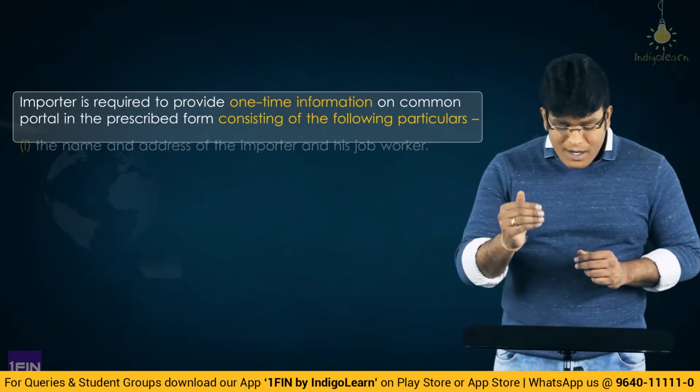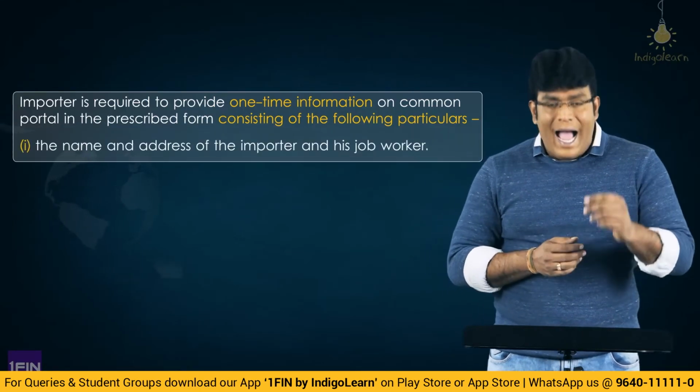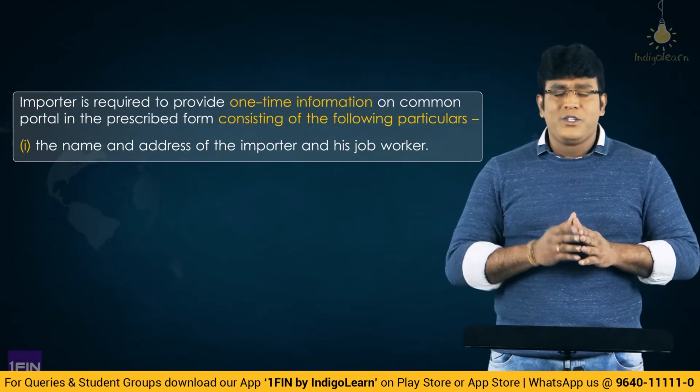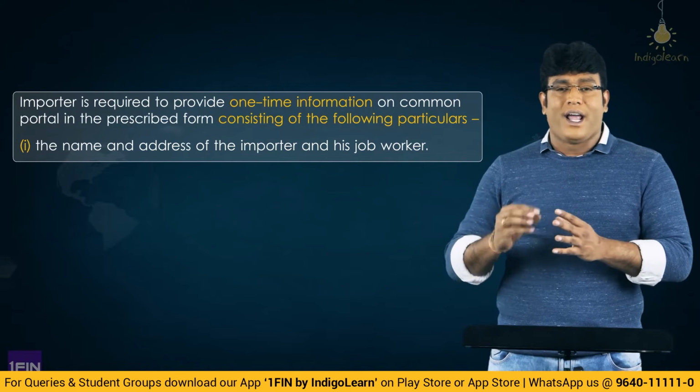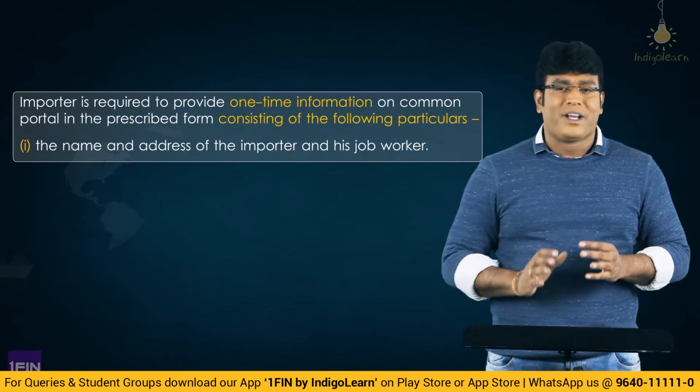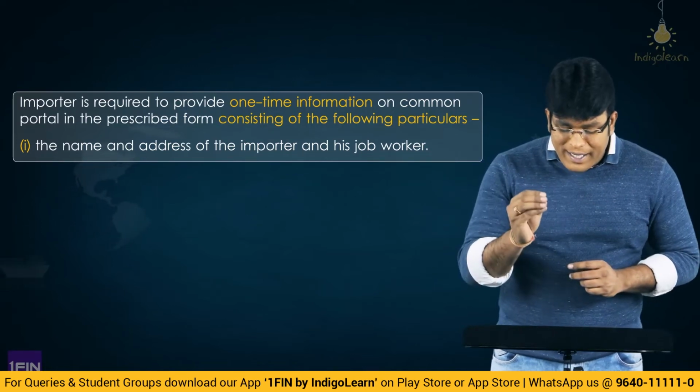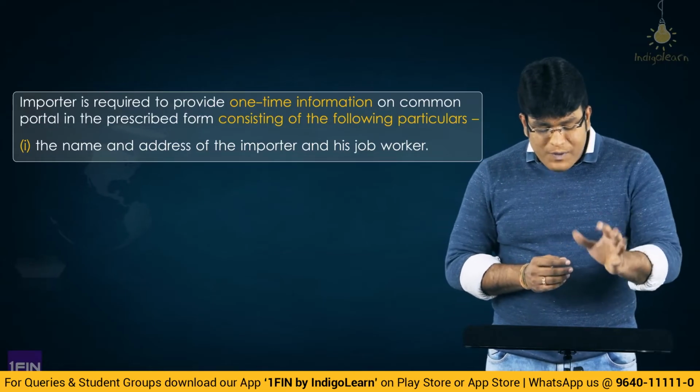Number 1, name and address of the importer and his job worker if any. Job worker is also possible where the manufacturer is sending some goods to the job worker and getting manufacturing done through the job worker. So what is the first point? Name and address of the importer and his job worker if any.